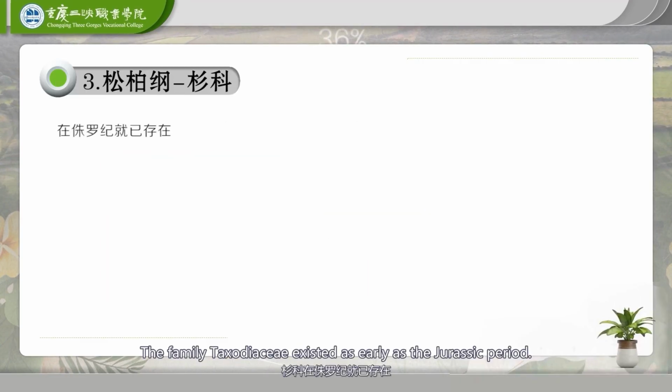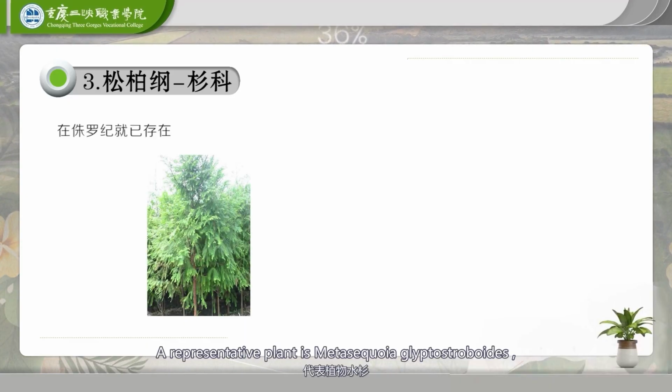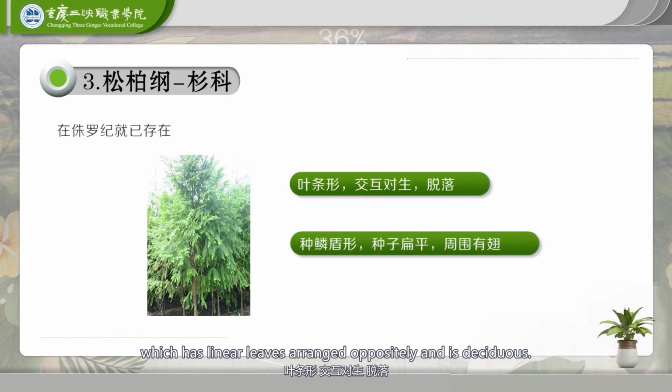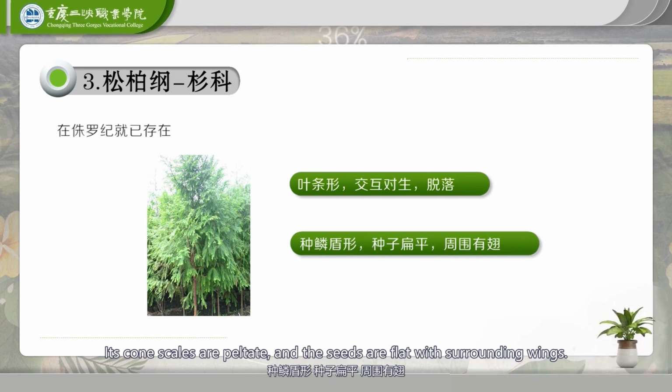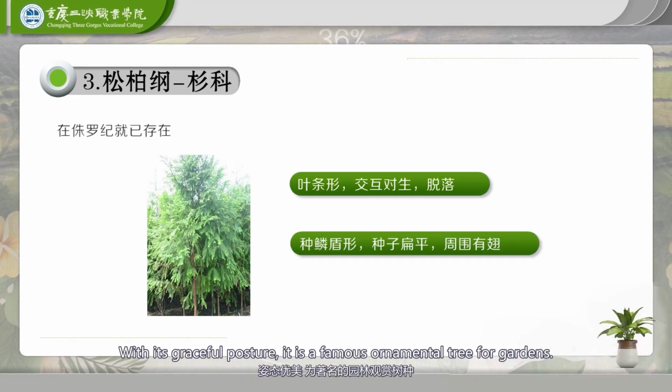The family Taxodiaceae existed as early as the Jurassic period. A representative plant is Metasequoia glyptostroboides, which has linear leaves arranged oppositely and is deciduous. Its cone scales are peltate, and the seeds are flat with surrounding wings. It is a rare species in China and is a precious relict plant. With its graceful posture, it is a famous ornamental tree for gardens.